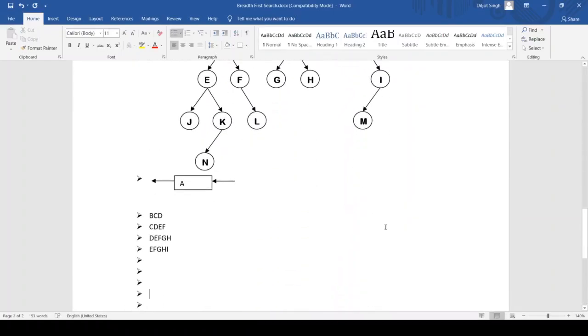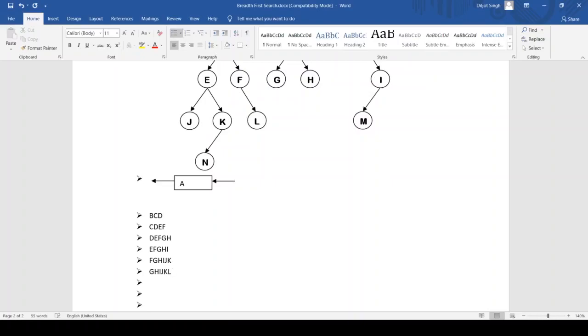Next, after we traverse E, where E can go to J and K, right? So F, G, H, I, and for E we can write J, K. Next, where can F go? It can go to L. So G, H, I, J, K, and for F we write L.